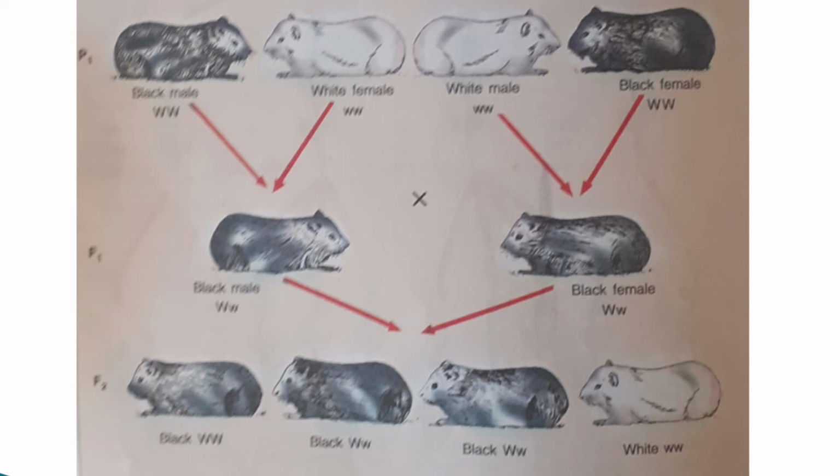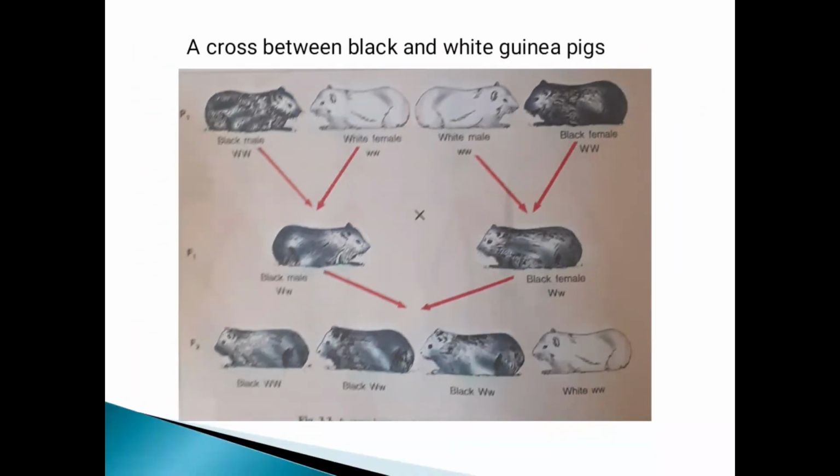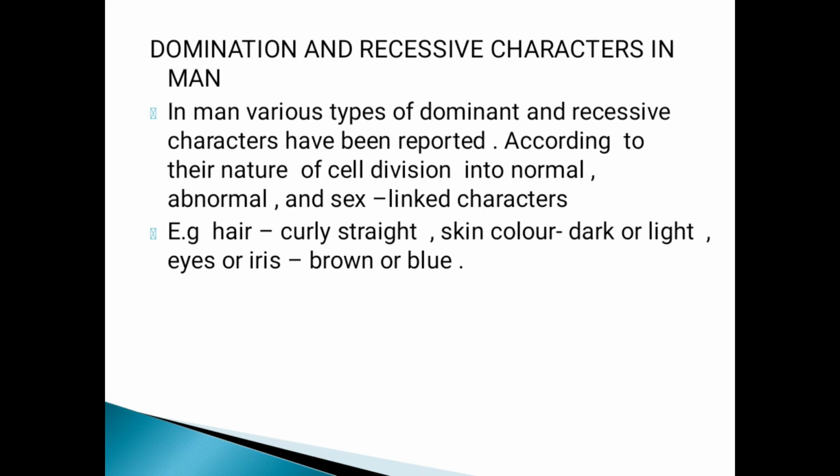When those two F1 generations are crossed, the F2 generation occurs in a 3 to 1 ratio. That means 3 are black in color and 1 is white. So a 3 to 1 ratio occurred.